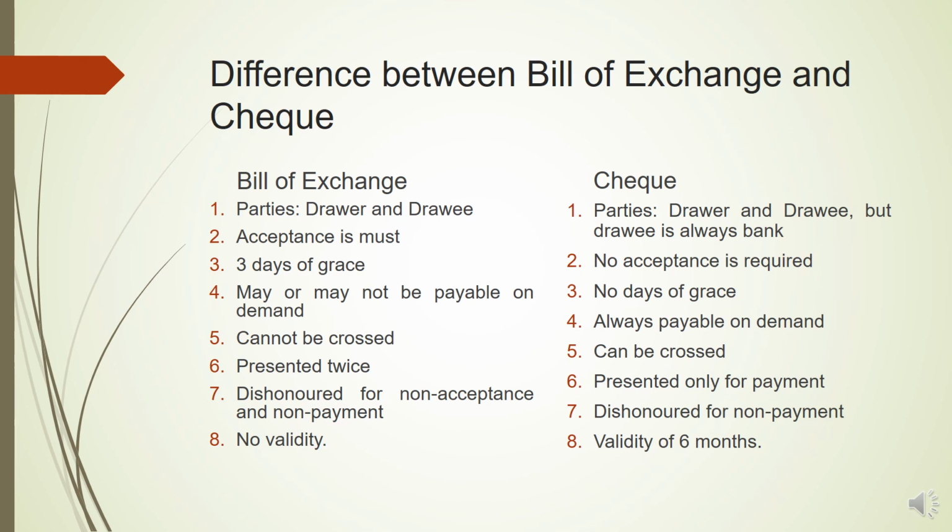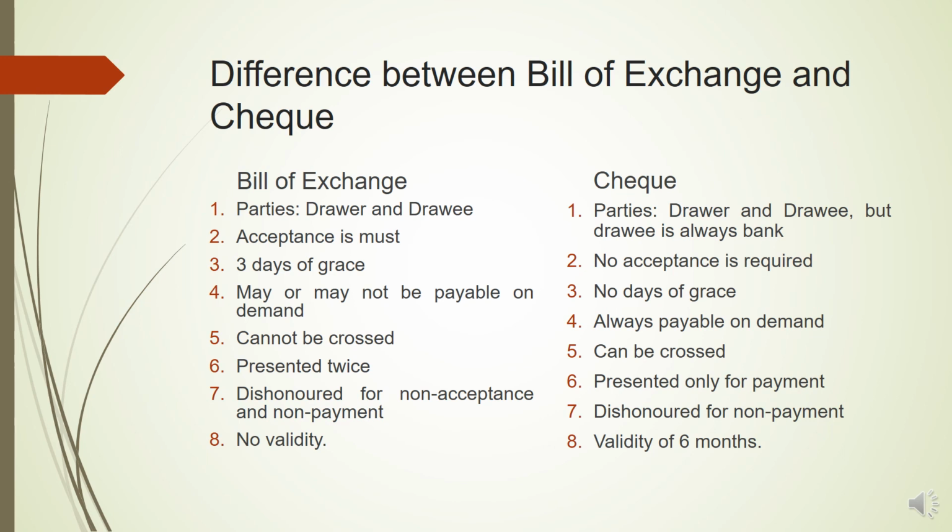Then a bill of exchange has to be presented twice, because at first instance when the bill is drawn, it is presented before the drawee for acceptance, then the drawee will give back the bill to the drawer, then later on the maturity date, again the drawer will take the bill to the drawee for having the payment. So it is presented before the drawee twice, but a check is only presented once before the bank for taking the payment. Next, a bill of exchange is dishonored when it is not accepted by the drawee, and secondly when it is not paid on the due date by the drawee. But a check is dishonored only when it is not paid by the bank on account of non-availability of funds in the drawer's account.